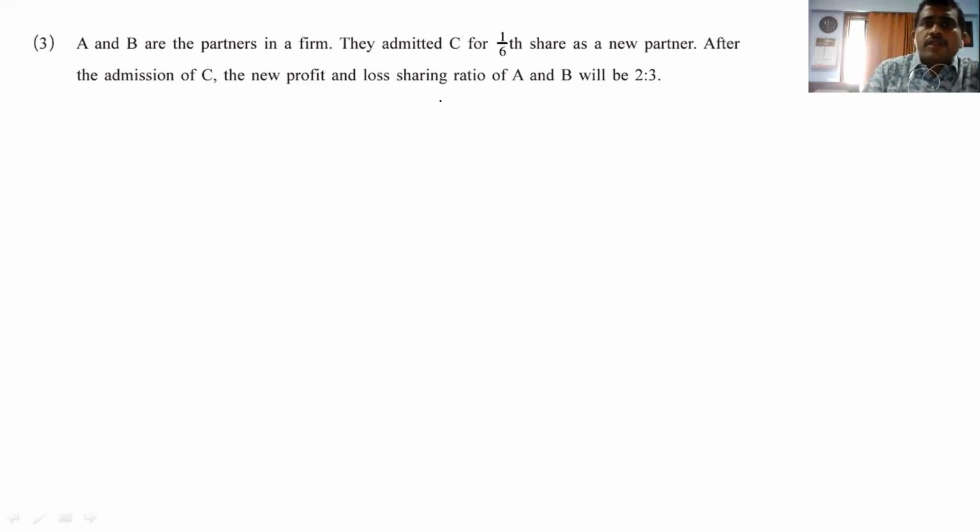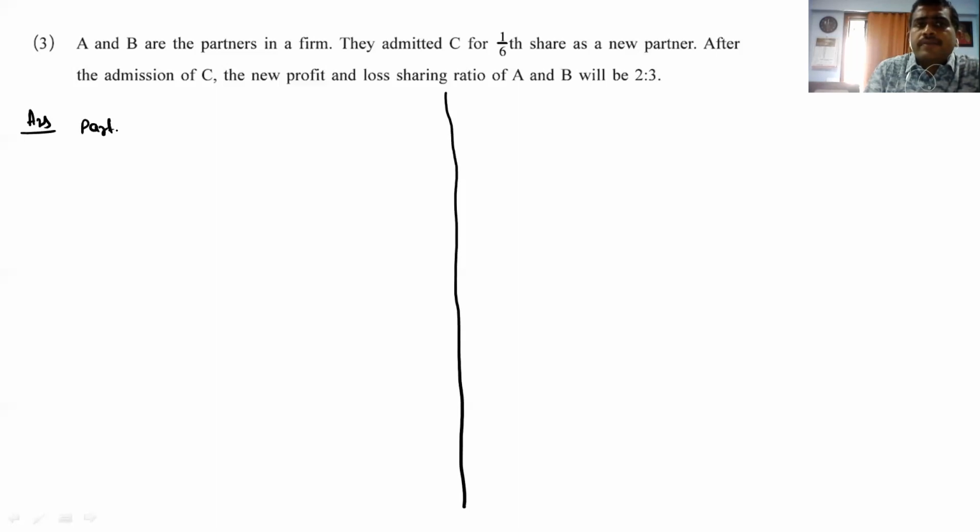So first of all, as you know, we divide the page into 2 equal parts, right? Now how to do it? First we can see that A and B are the partners. So I can write partners: A, B, and what is the next column? Yes, total.